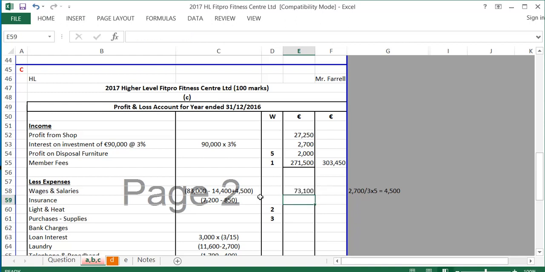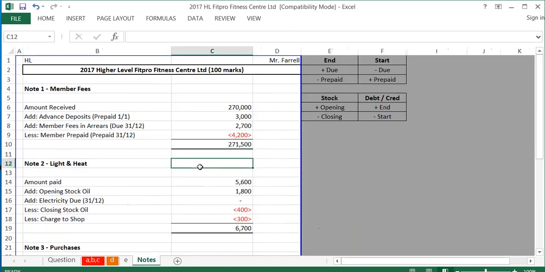Insurance from the payments is 7,200, and again I just take away the bit that was attributed to the shop of 850. Light and heat, I'm going to have to look and add the notes for. We need some workings for light and heat. The amount paid in payments for light and heat is 5,600.